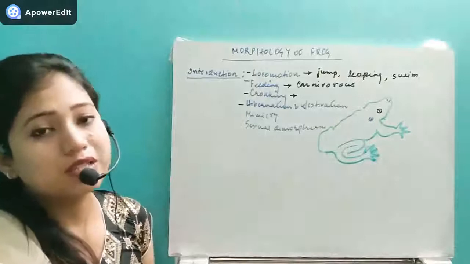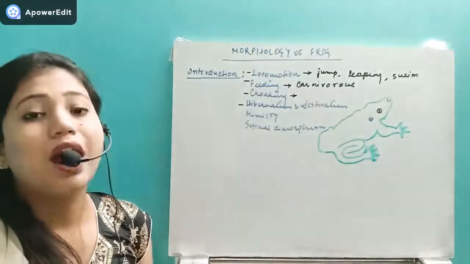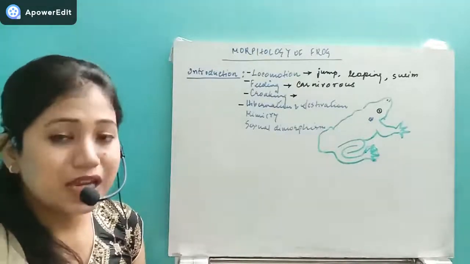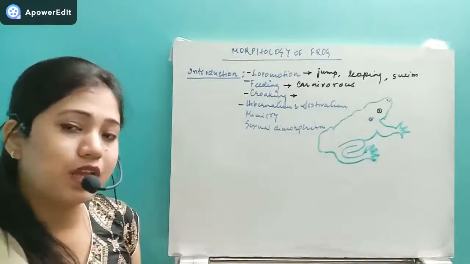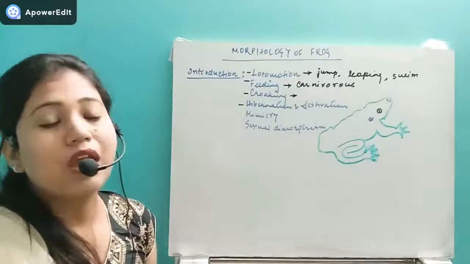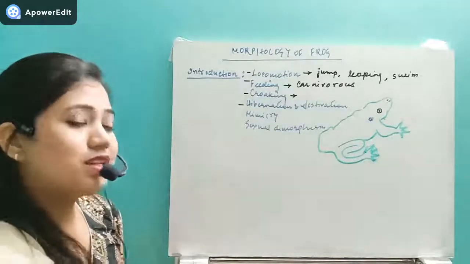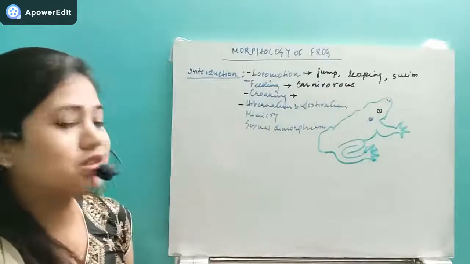Remember that the frog belongs to the class Amphibia. Amphibians are poikilothermic, or cold-blooded animals. That means they cannot maintain a constant body temperature. According to the fluctuation of the environment and atmosphere, they also change their body temperature. So if it is in the extreme summers or in the extreme winters, they cannot survive.